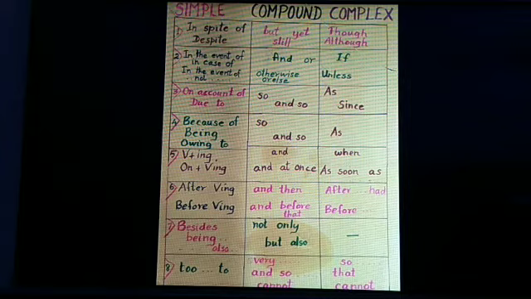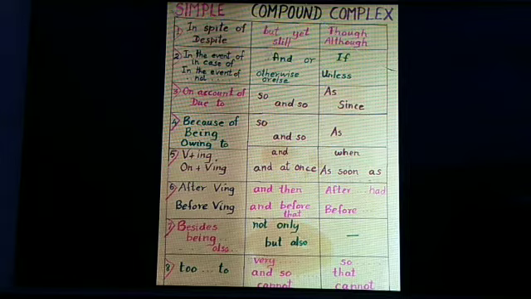Moving on to the fifth one, verb plus ing or on plus verb plus ing. When you find verb plus ing, you should use and for compound sentences, and in complex sentences as well. If you find on plus verb ing, you will have to use and at once in compound, and in complex you will use as soon as.